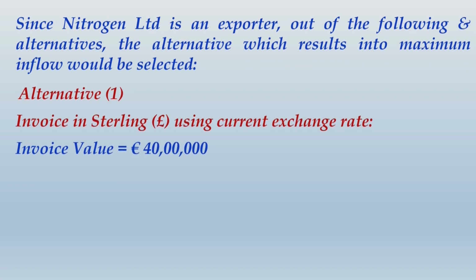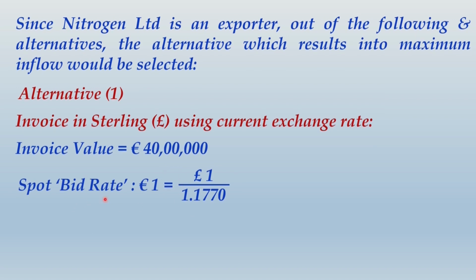The invoice value has been given as euro 4 million, that is euro 40 lakhs. And now because you would want to sell euro, but the quote is given for pound, you will have to take the inverse values. So euro 1 will be pound 1 upon 1.1770. You should understand one thing, it is a case of two-way quote.